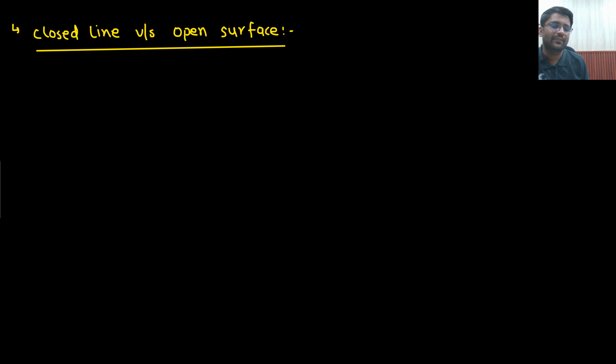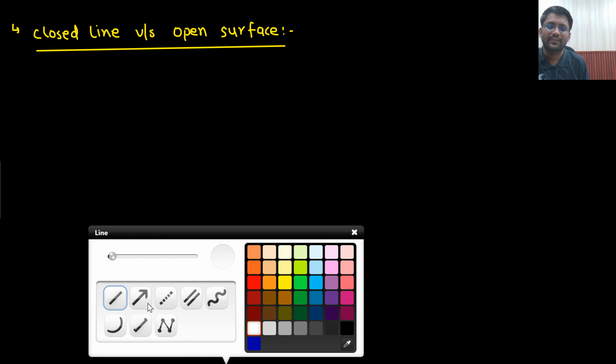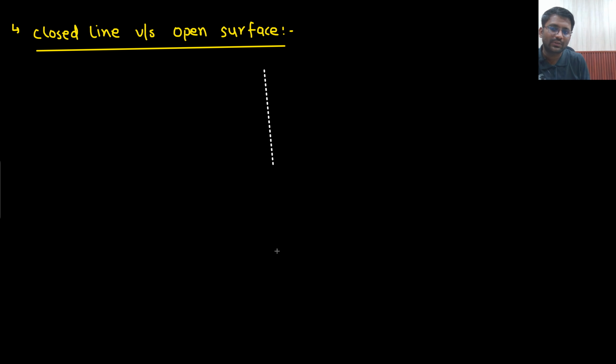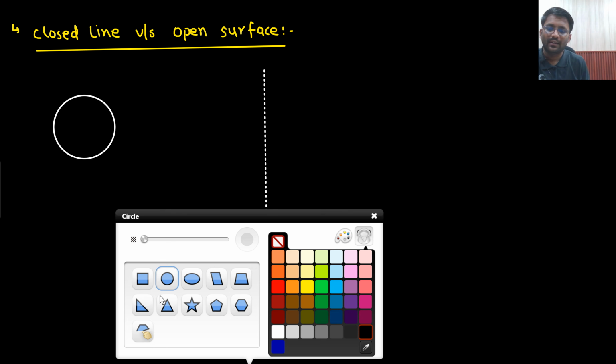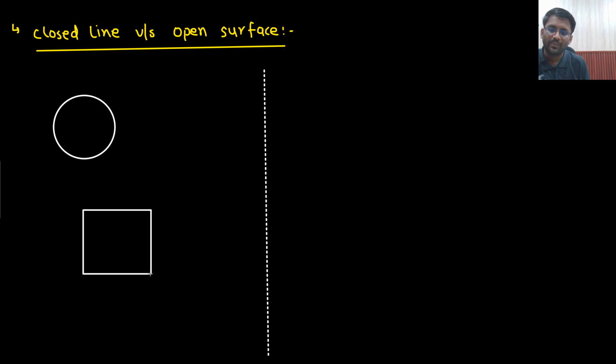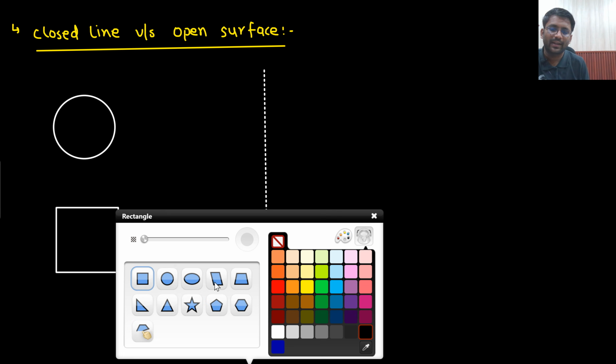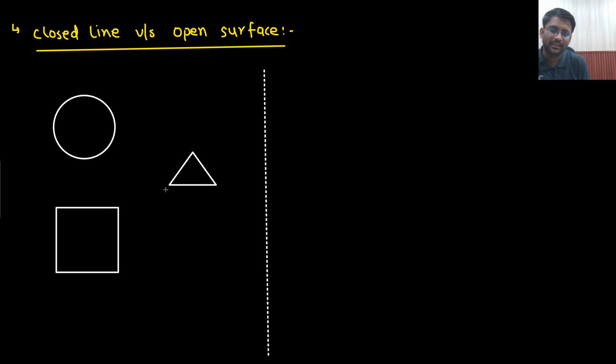Now we will see the difference between closed line and open surface. So already we have understood about closed line. This is a closed line. This square could be a closed line, right? This triangle could be a closed line. These are your closed lines.